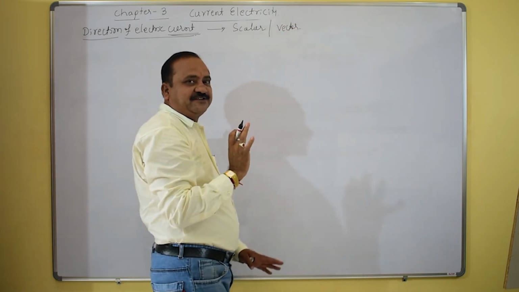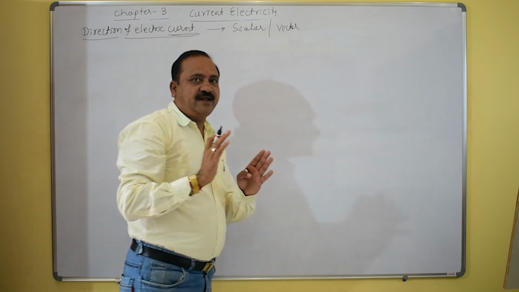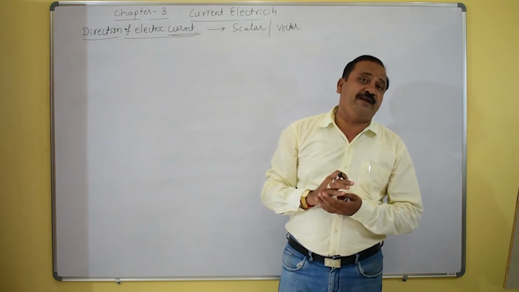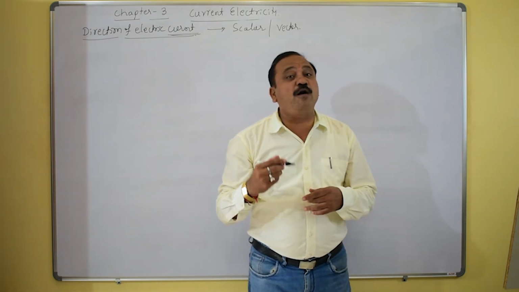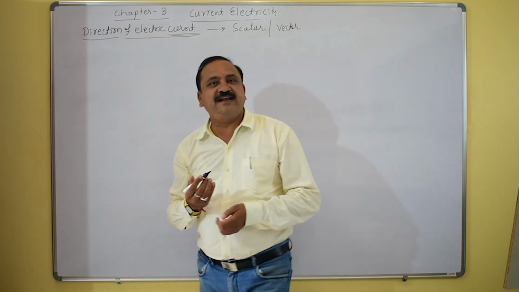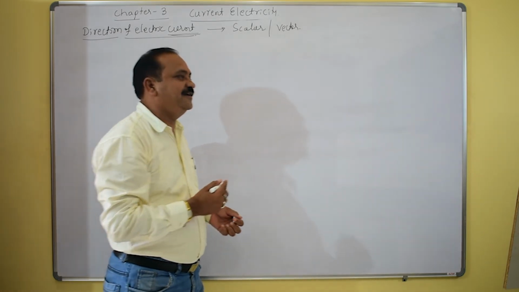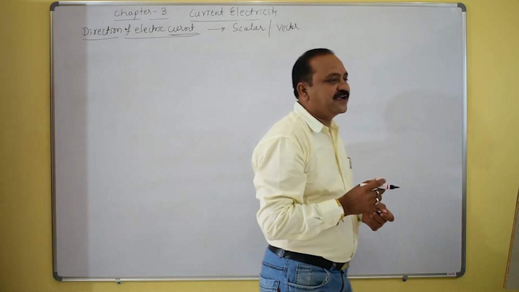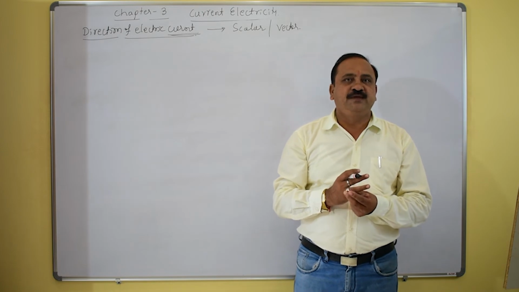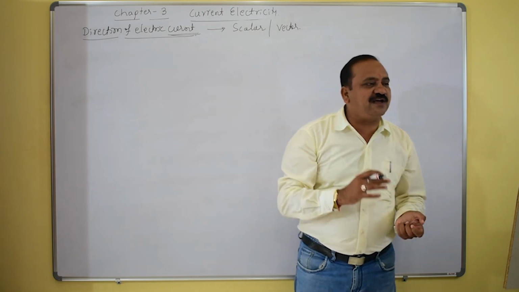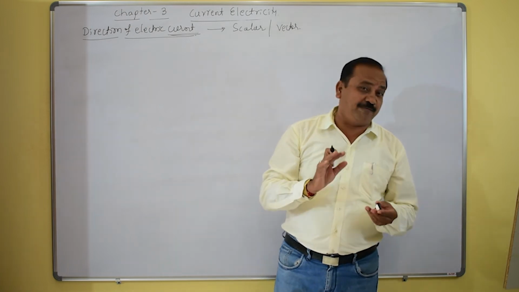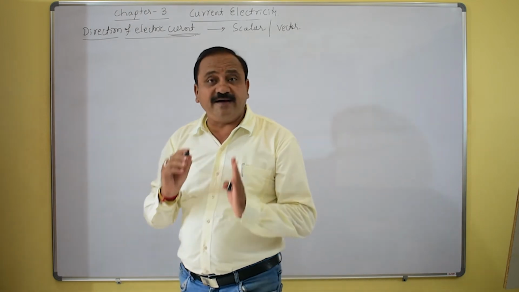Of course, the current has no direction at all. Because how is the current obtained? It is because of the flow of charges. Positive charges in motion give the direction of conventional current, and negative charges in motion constitute the electronic current.